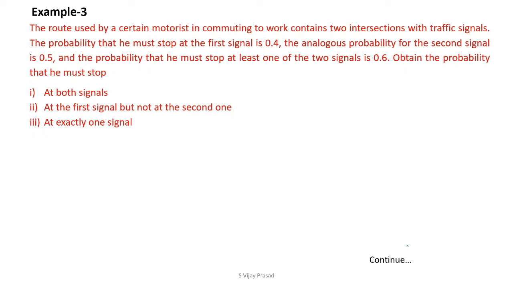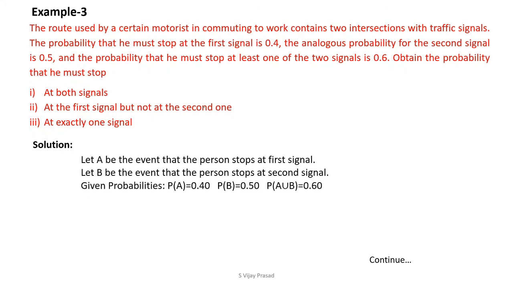What has been given? Let A be the event that the person stops at the first signal. Let capital B be the event that the person stops at the second signal. The given probabilities: stopping at the first signal is 0.4, stopping at the second signal is 0.5. At least one means A union B, which is 0.6.